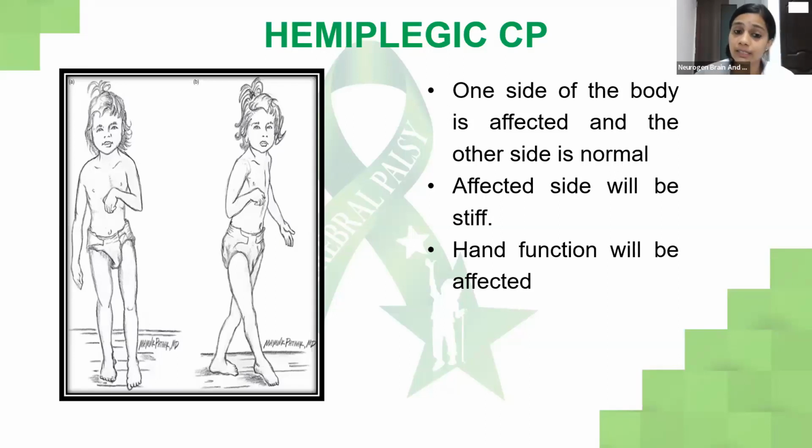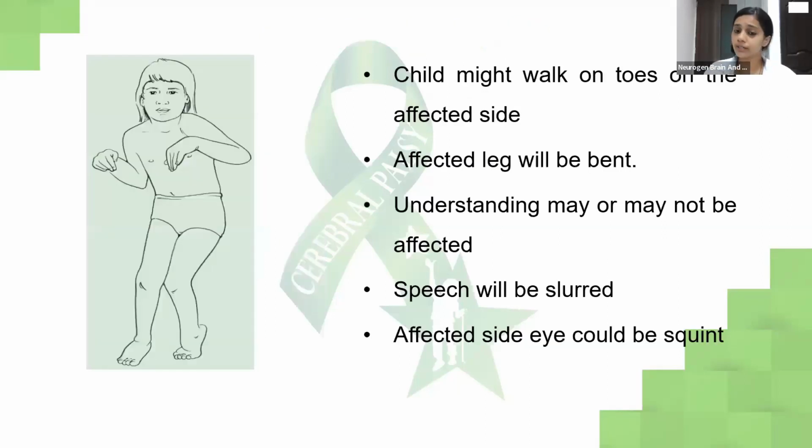That means the affected side will be a little bent, the shoulder and elbow will be a little bent, the wrist will be fisted and flexed inwards, and the affected side limb will either be on tippy toes or severely hyperextended. He might walk on tippy toes or he might even drag the leg sometimes. So hand function of the affected side will be affected. The child may walk on toes.